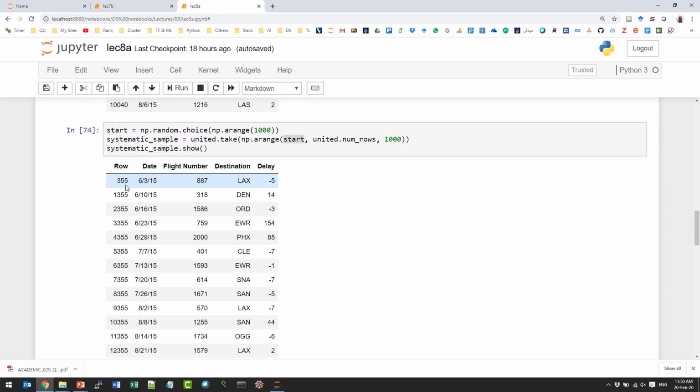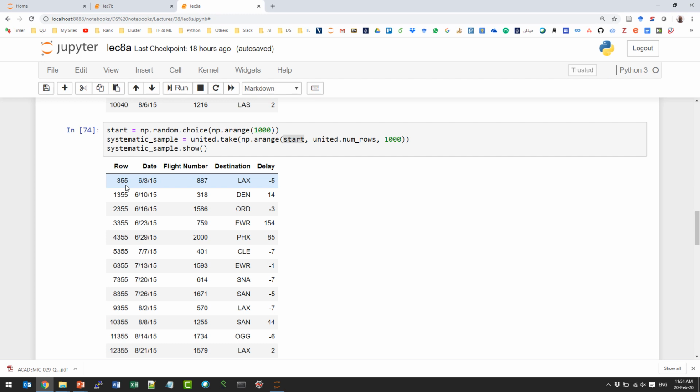No, 100 will not appear. Also, if we started by 17, what is the probability that we will get the row 100 in the sample? Still 0, right? Do we know that in advance? No, we don't. We don't know where we will start, right? 100 will not appear if we started by 17. We are adding 1,000 every time, so it will be 17, 1,017, and so on.